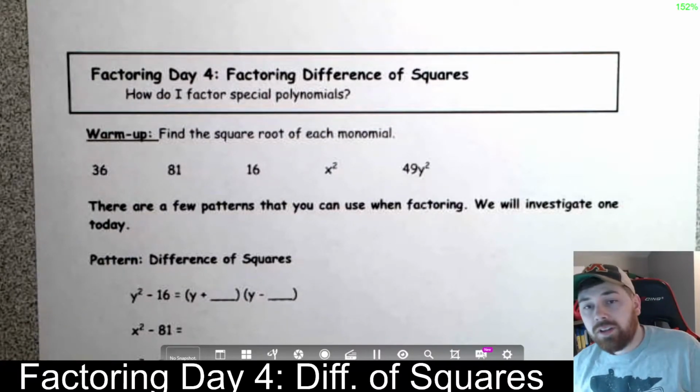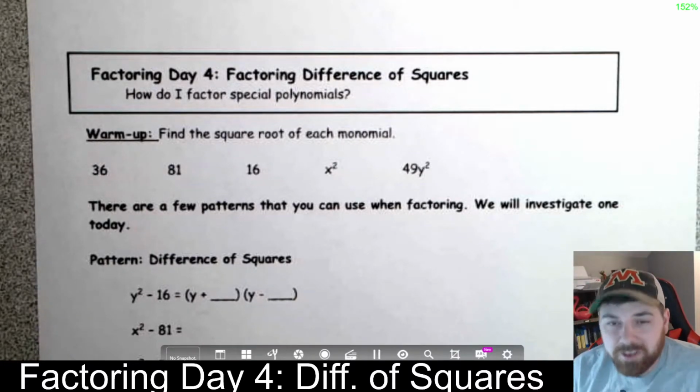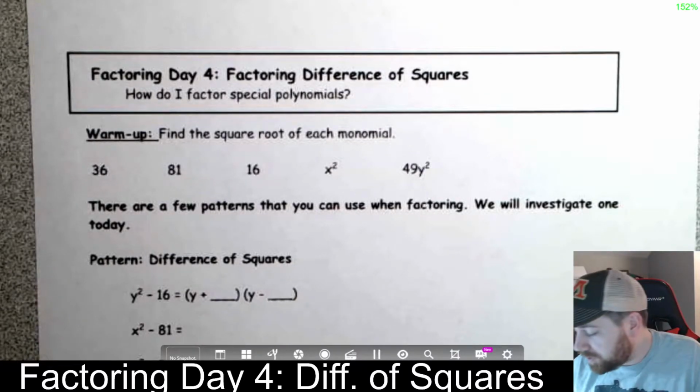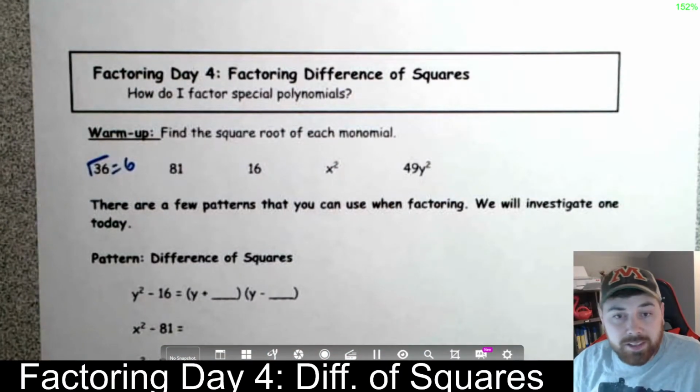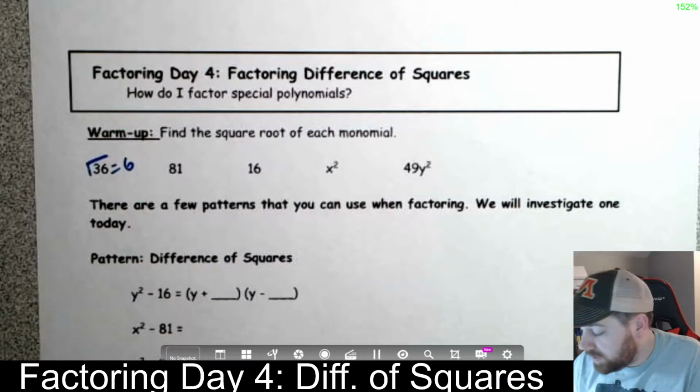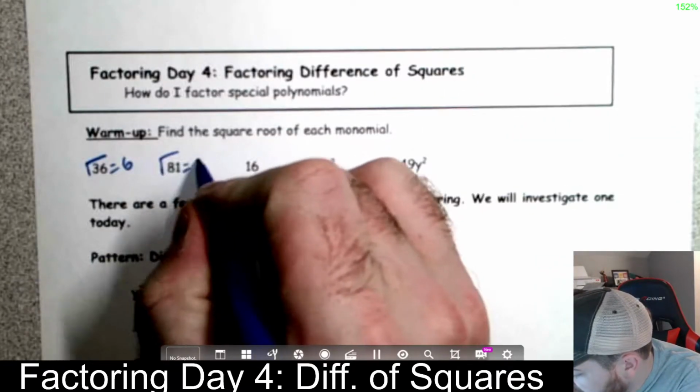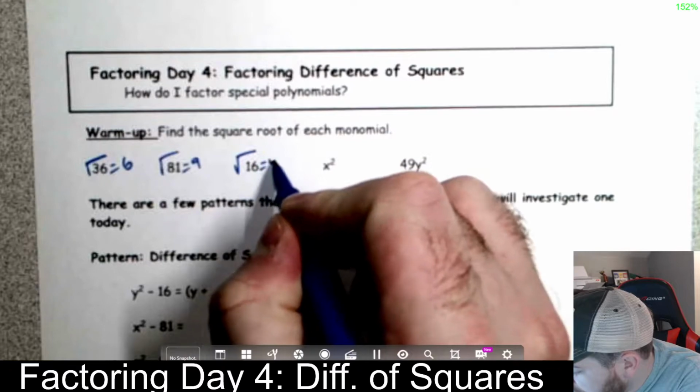Okay, so let's start out. We're going to look at finding the square root in general. You should be experienced with the square root. So for example, the square root of 36, that's just 6, reason being, 6 times 6 is 36. Square root of 81, that's 9. Square root of 16, that's 4.